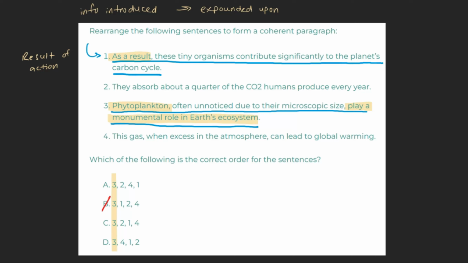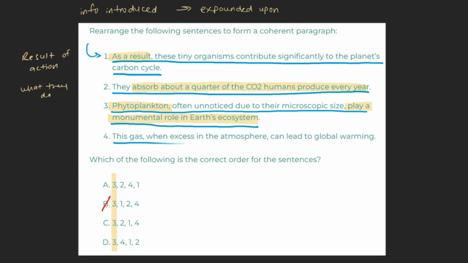Let's take a look at sentence 2. "They absorb about a quarter of the carbon dioxide humans produce every year." This looks like it could sensibly follow sentence 3, as it explains what phytoplankton do, absorb about a quarter of the carbon dioxide humans produce every year. As this sentence doesn't take a huge leap from sentence 3, and we don't feel like there's a large gap between sentence 3 and sentence 2, this is likely the next sentence in our sequence, but let's take a quick look at sentence 4 to see if that makes more sense.